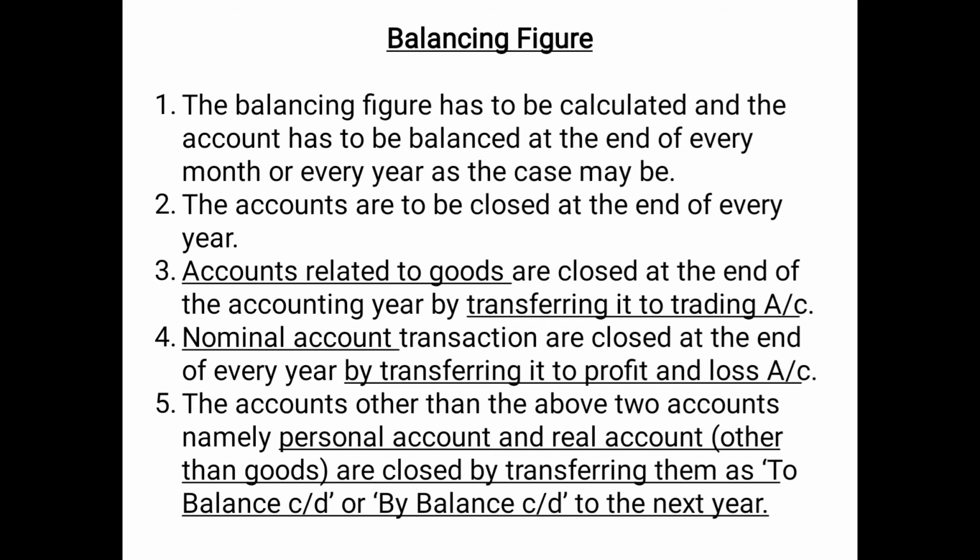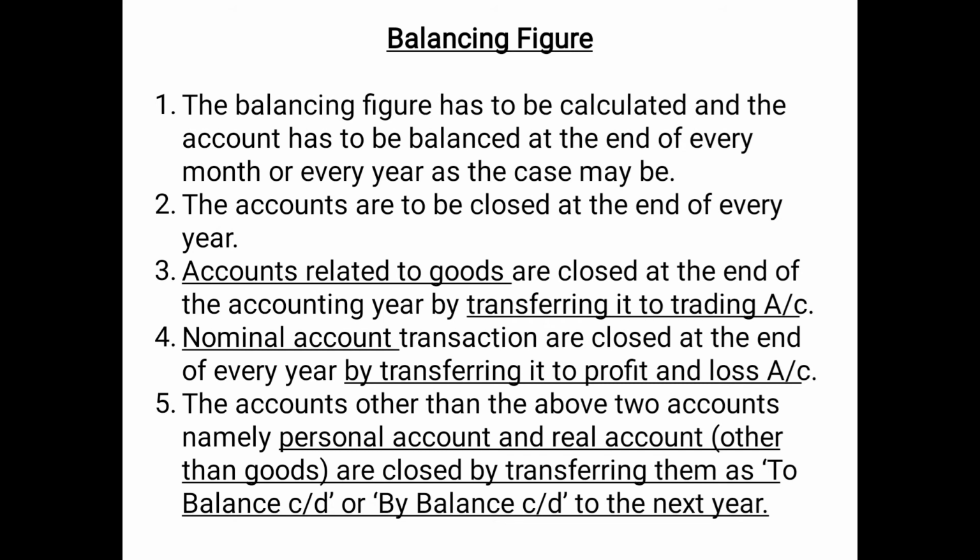Then the fifth point: the accounts other than the above two, that means personal account and real account, except the accounts related to goods, because if you remember, purchases and sales are a part of nominal account and stock is a part of real account.